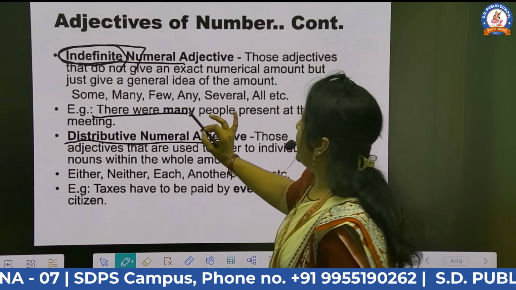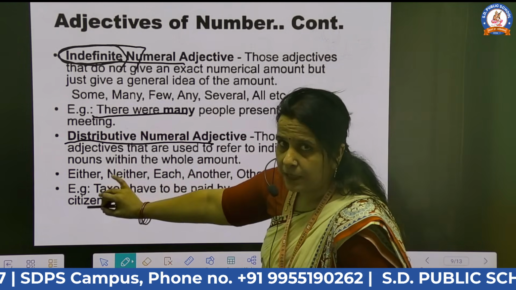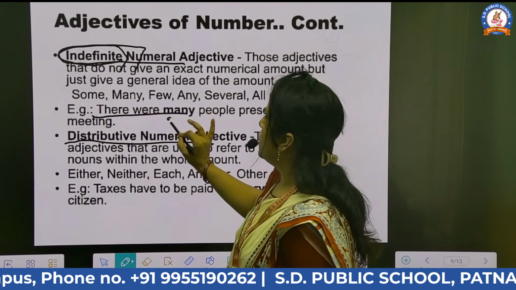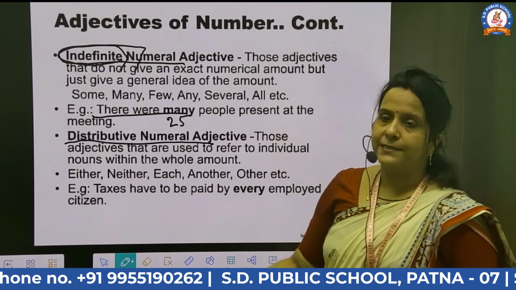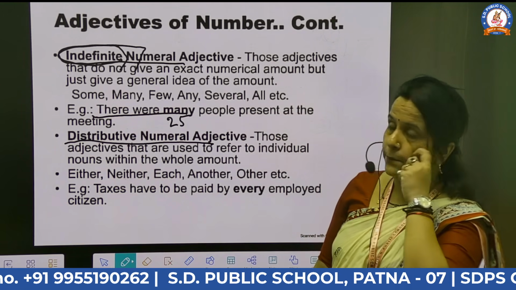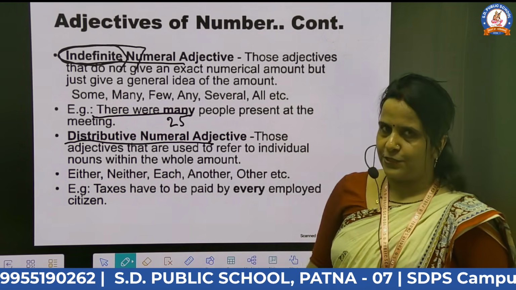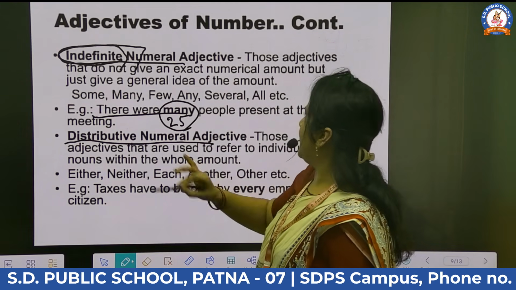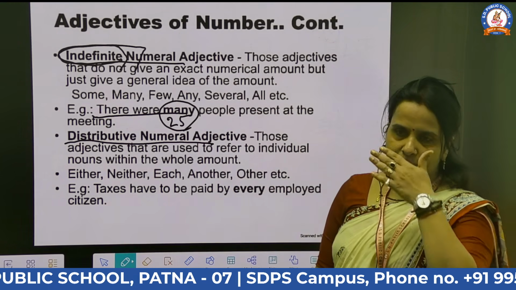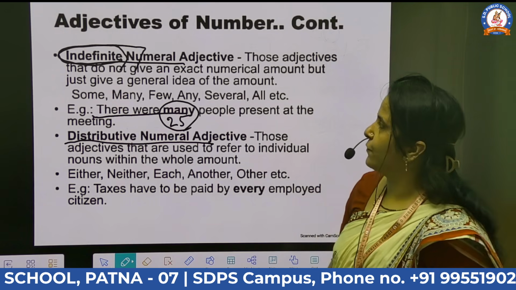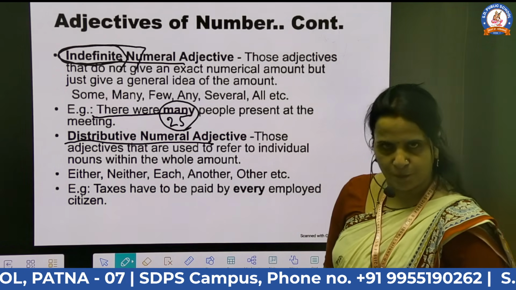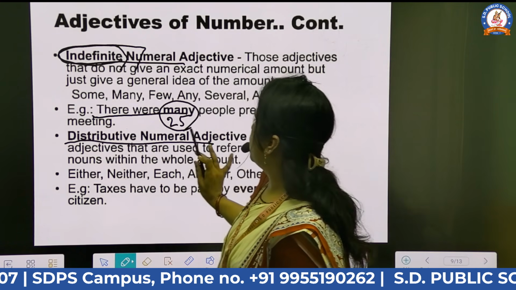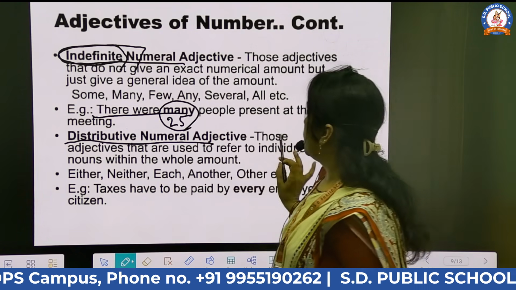So there were many people present at the meeting. If I change this sentence like this, there are 25 people present at the meeting, this is the example of the definite numeral adjective. And if I say there are many people present at the meeting, this is the example of the indefinite numeral. Okay. After that, the next is the distributive numeral adjective.